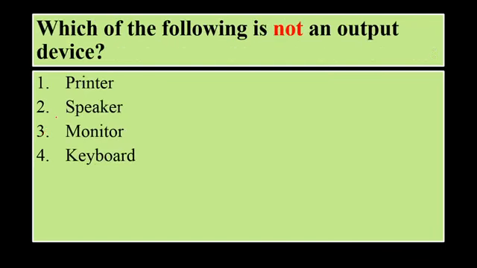Which of the following is not an output device? Printer, speaker, monitor or keyboard. So which of the following is not an output device? Printer is used to print paper, so it is doing some output. Speaker produces music or whatever voice. Okay, monitor is producing the visual that we are seeing. And then comes the keyboard. Keyboard is basically used for inputting the data. So keyboard is an input device, it is not an output device.